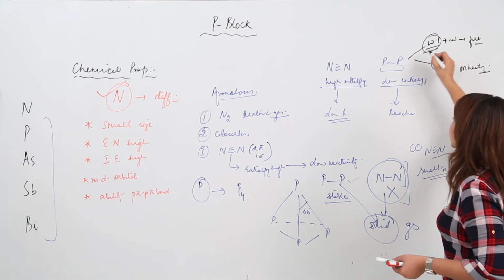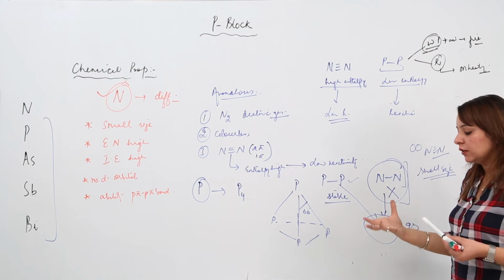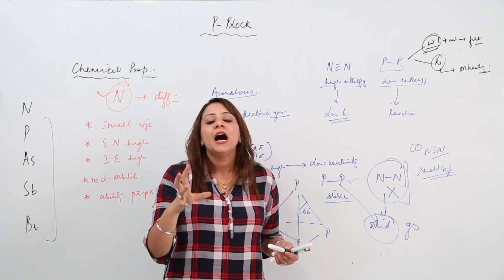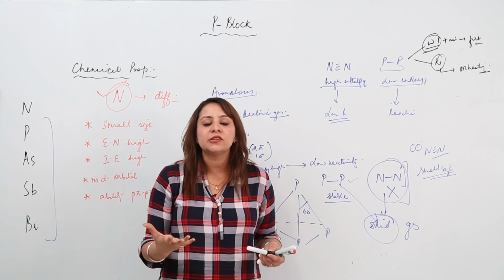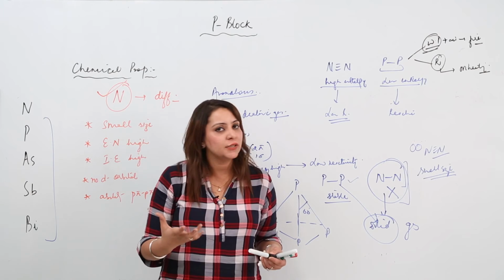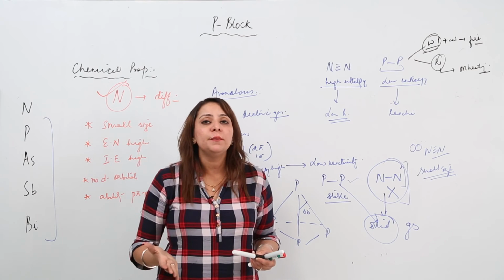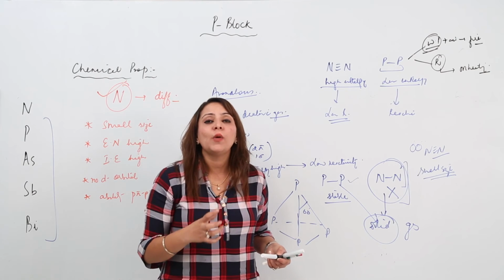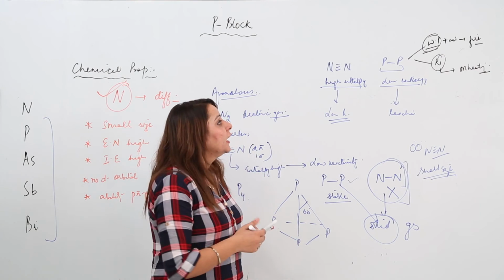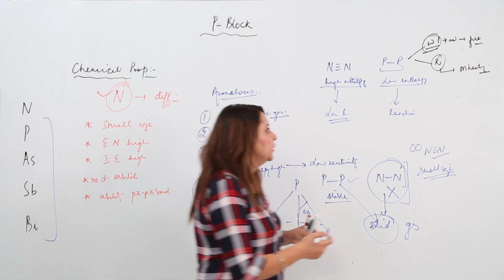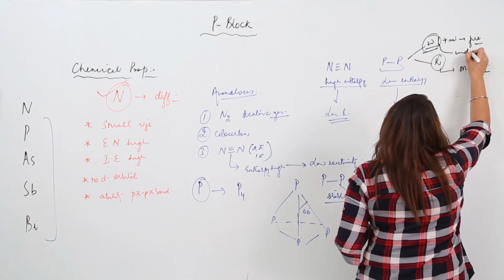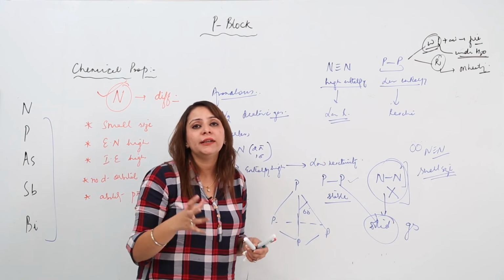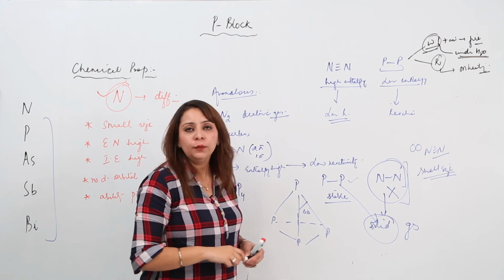But white phosphorus catches fire as soon as it is exposed to room temperature, especially in the summers, because summers are the seasons where the room temperature is comparatively high, and that room temperature actually matches the ignition temperature of white phosphorus. That is why it catches fire. And how do we keep white phosphorus? We keep white phosphorus under water in order to avoid contact with air, so that it should not catch fire.